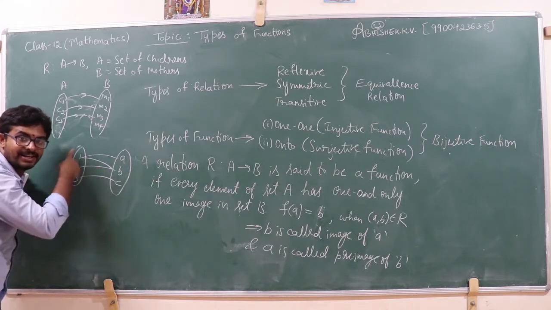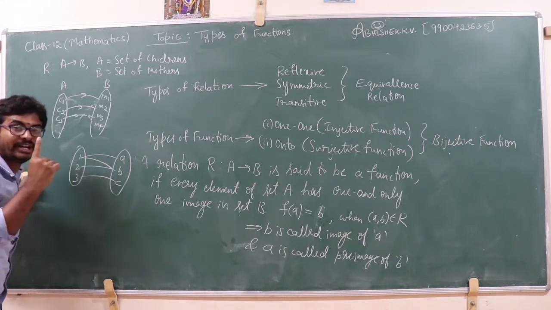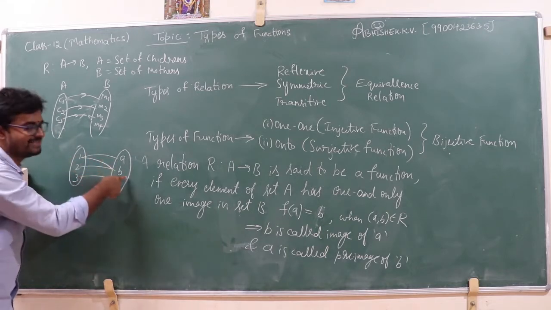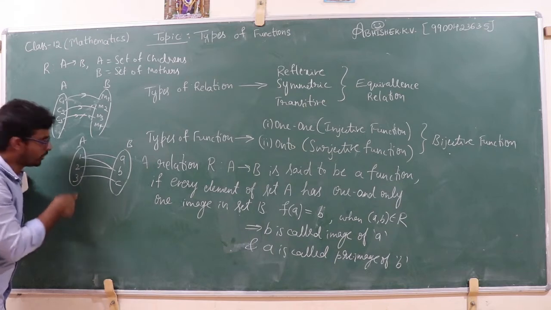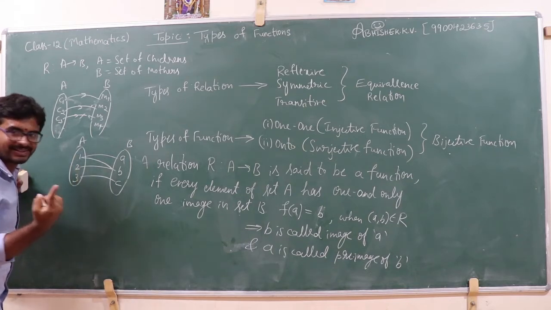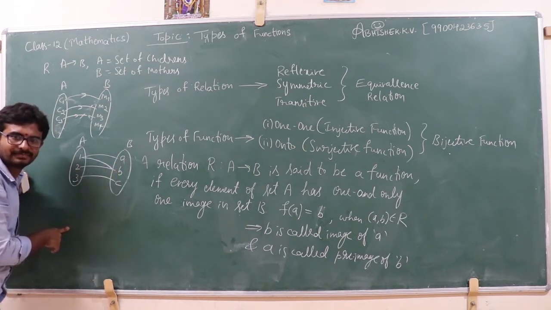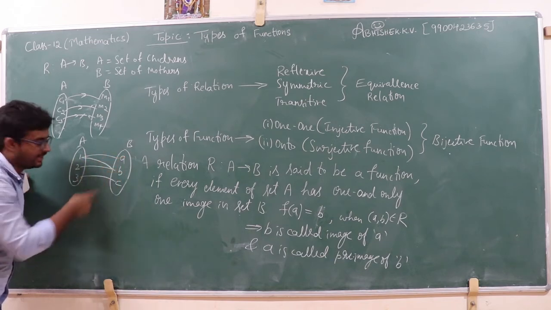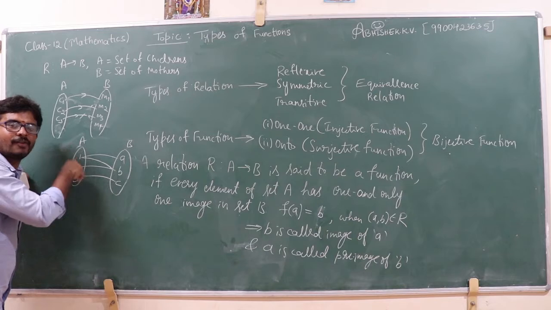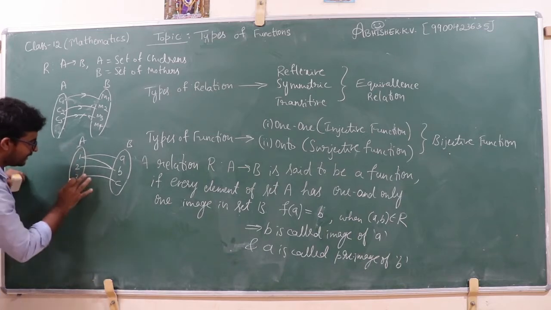According to the definition, every element of A has only one image in set B. But this is not a function because 1 has two images, a and b. Yes, 1 is the pre-image of a and b. a and b are the images of 1. So this is not a function.